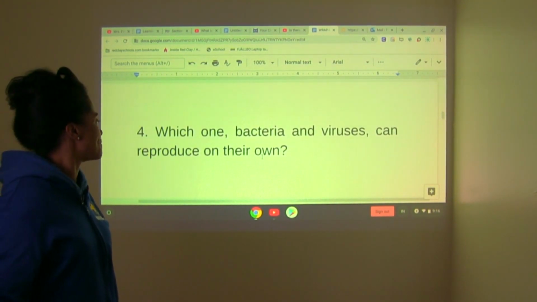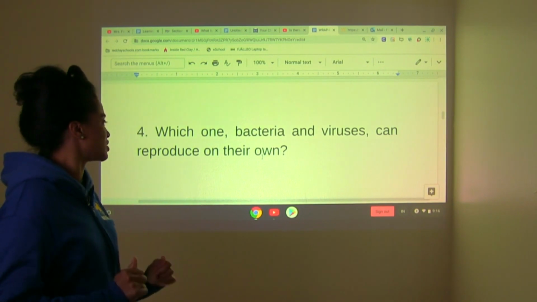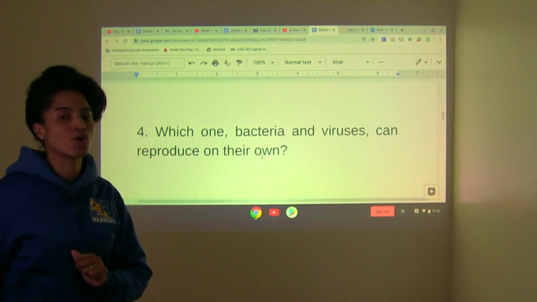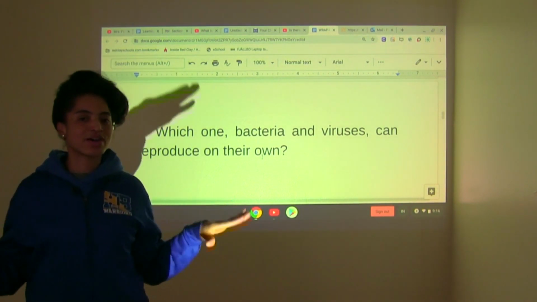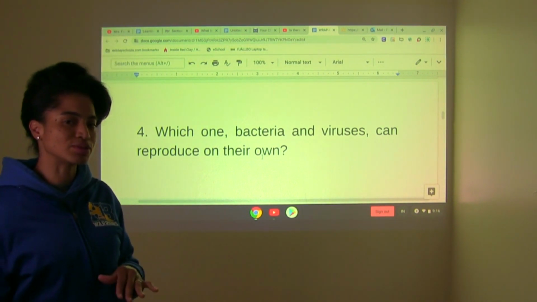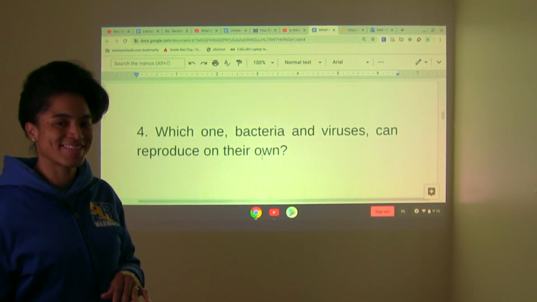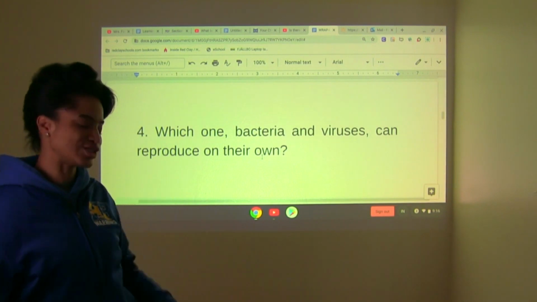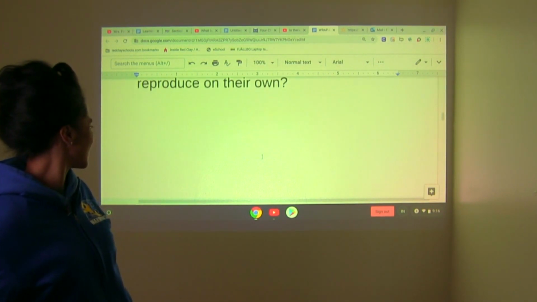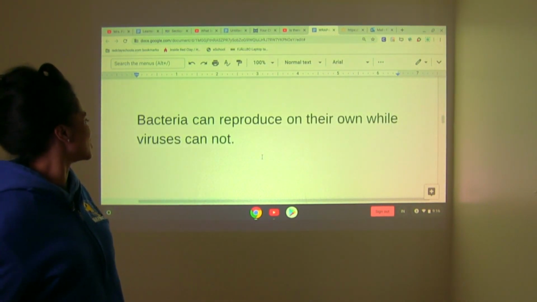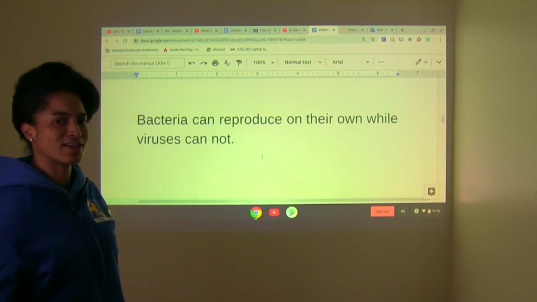Which one, bacteria or viruses, can reproduce on their own without any help required? Which one can reproduce on their own? Look at you, paying attention. See? Bacteria can reproduce on their own while viruses cannot.